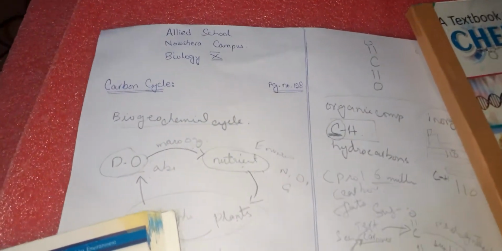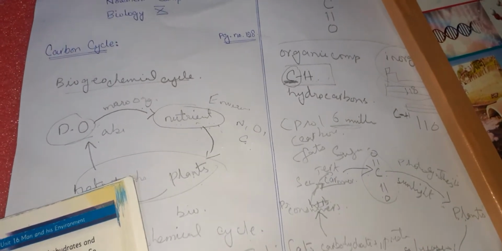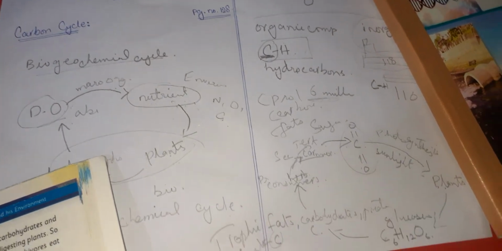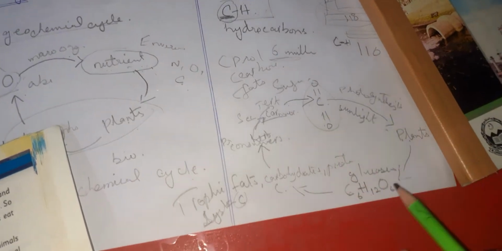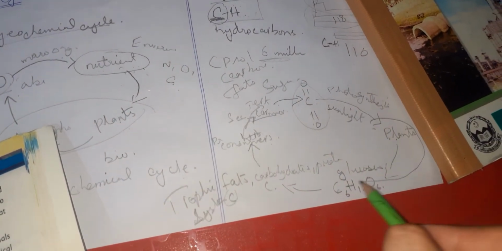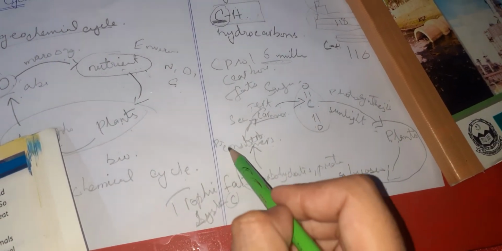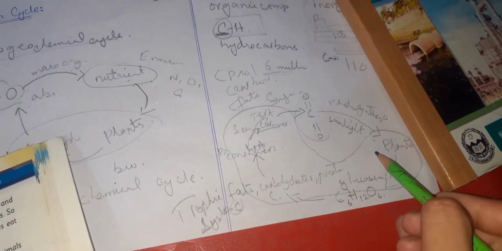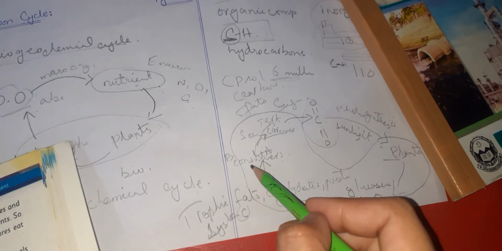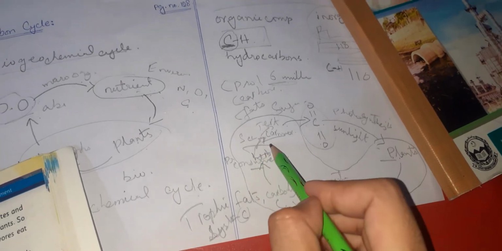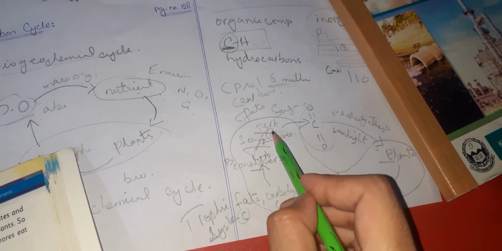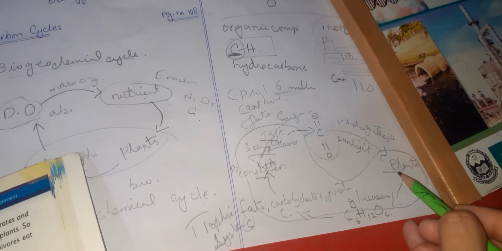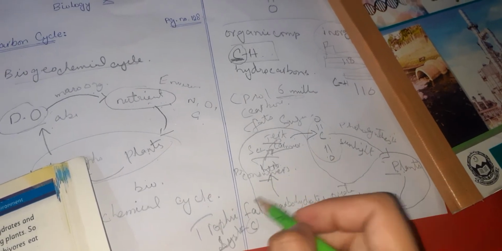The statement which they have used is that carbon moves through the biotic environment through trophic levels. So carbon moves through the biotic environment, through the trophic system. Trophic system means first trophic level, secondary trophic level, tertiary trophic level, quaternary trophic level, right? So from producers it has started, and that is your trophic level.